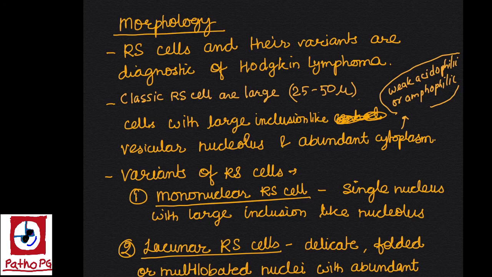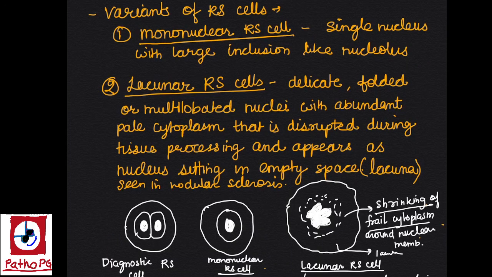Variants of Reed-Sternberg cell. Along with the classic Reed-Sternberg cell, there may be some other variants of Reed-Sternberg cell in a particular Hodgkin lymphoma, like the mononuclear Reed-Sternberg cell. This is the mononuclear Reed-Sternberg cell. It has a single nucleus with a large inclusion-like nucleolus. The central big dot is the single nucleolus, a large inclusion-like nucleolus.